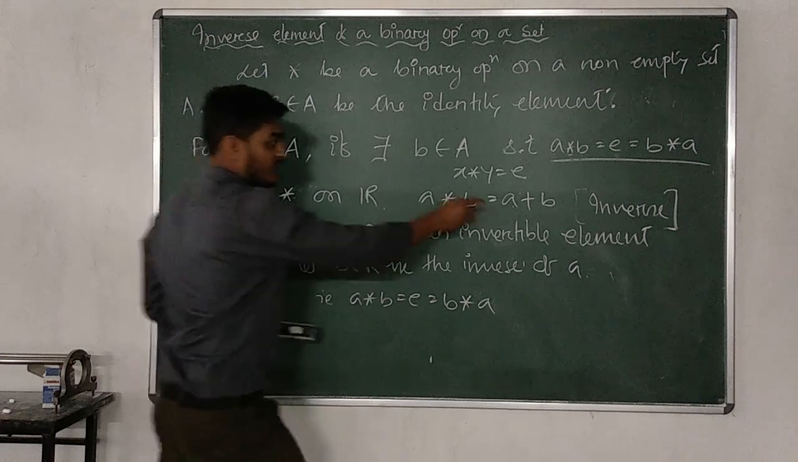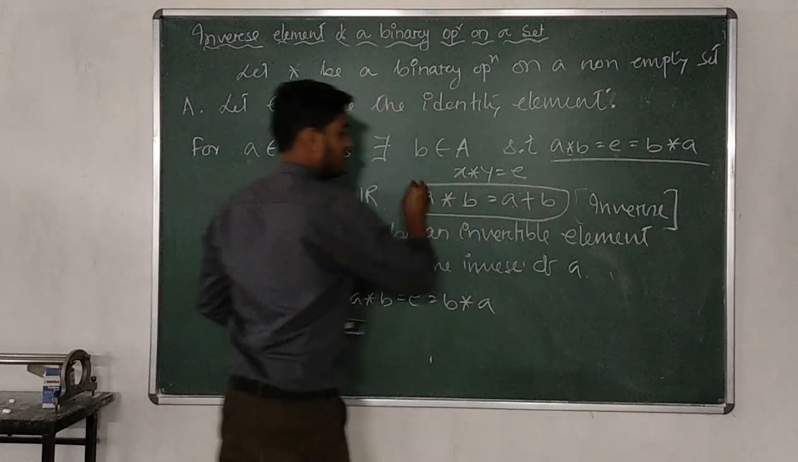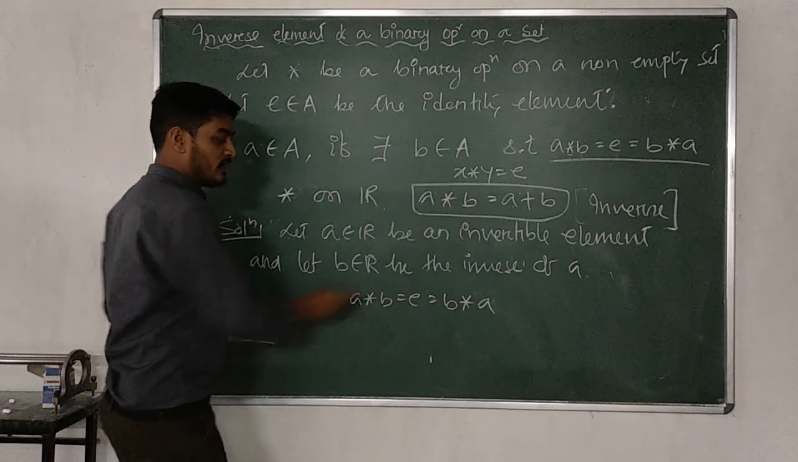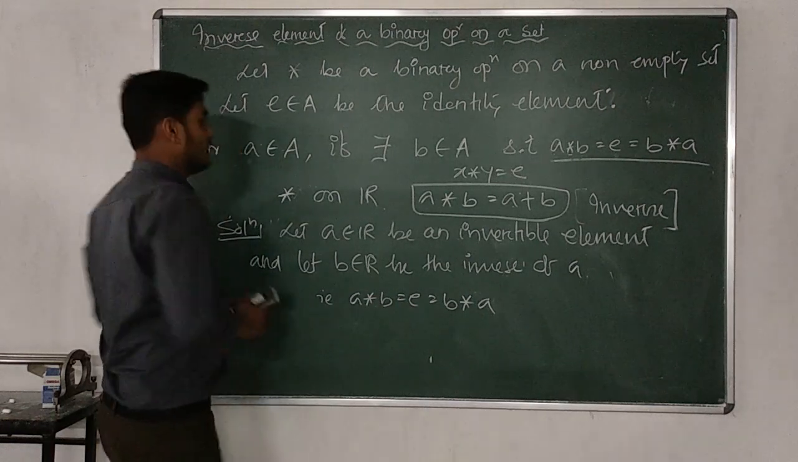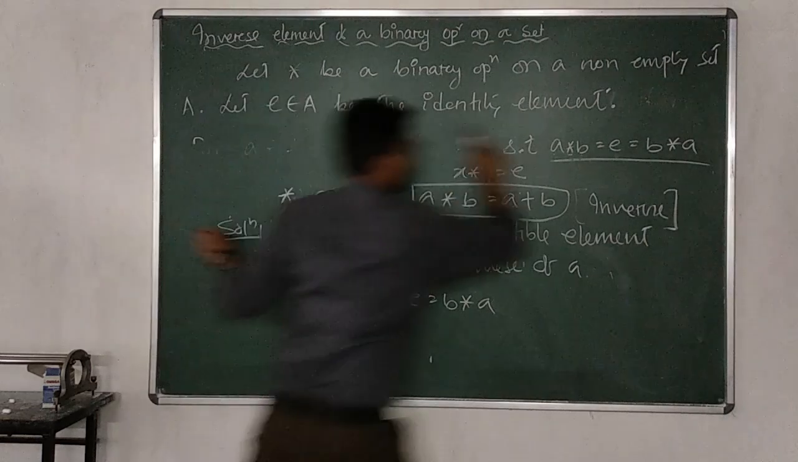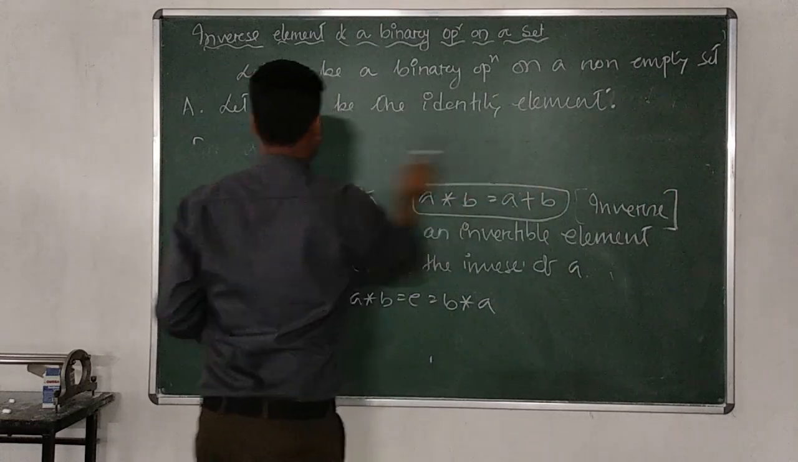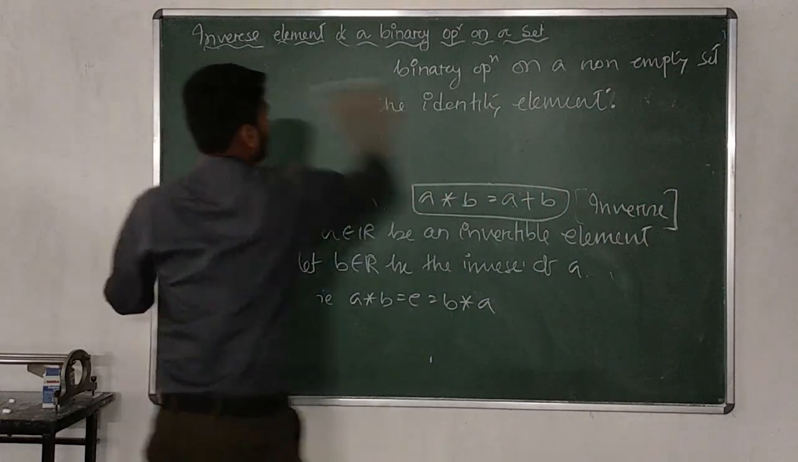For this operation star, as it is defined here, what is the identity element? 0. That means in place of E, we can easily consider 0. Okay? Let us proceed with this one.